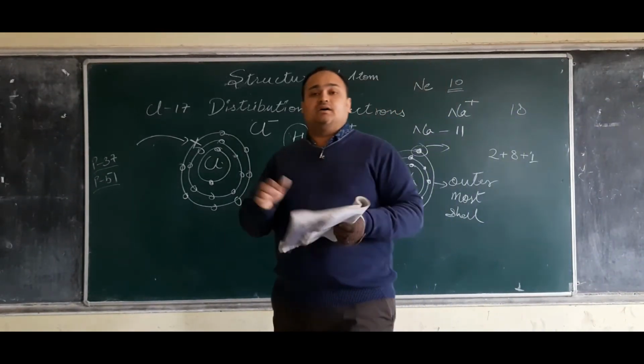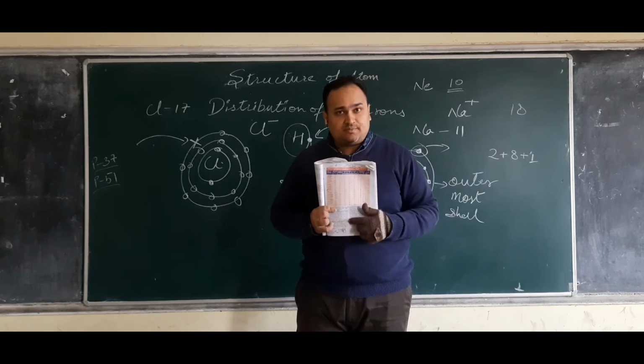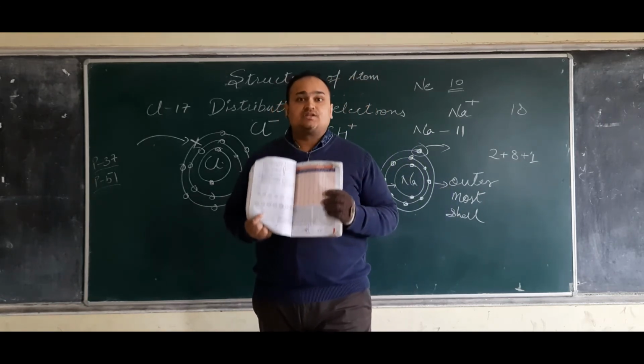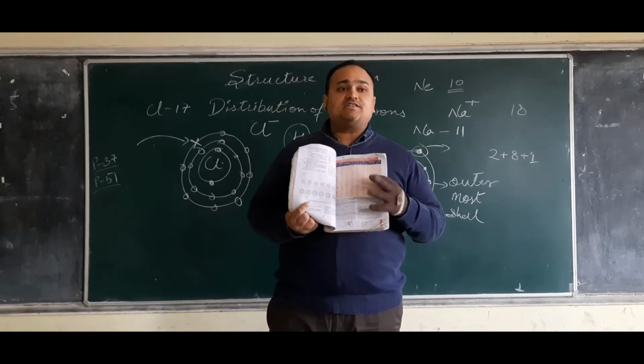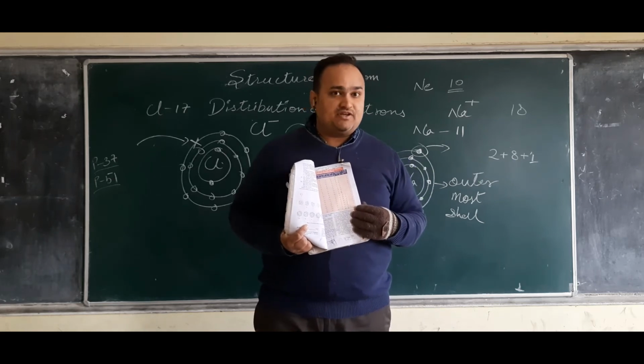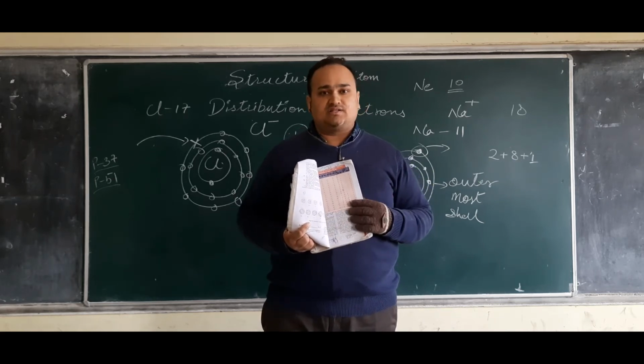Try this thing with every element in this table. Though it is already provided here, you still have to try it. You still have to design everything. Once you have done the designing and calculated the valency for each and every element, you will be able to understand how things are happening.